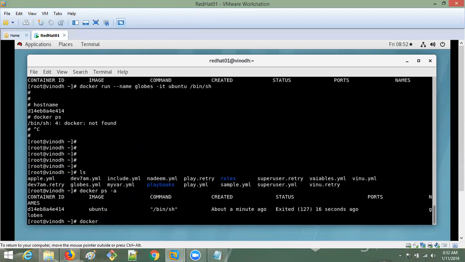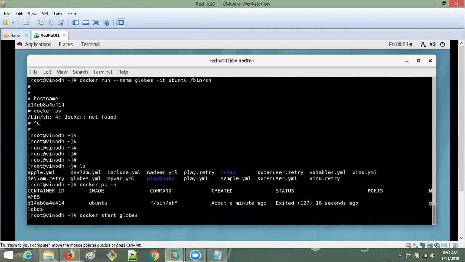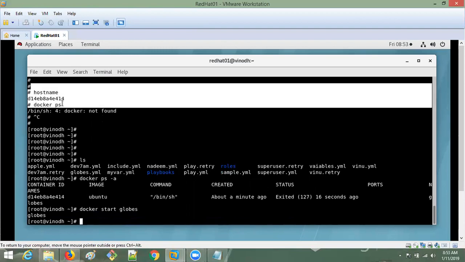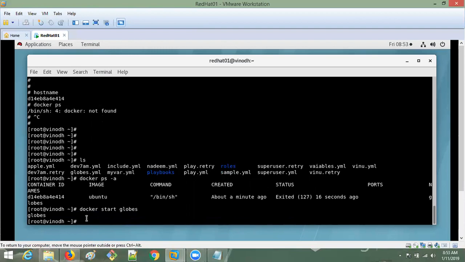Okay, so I created one Docker image. It was running. Oh no, it was exited because I gave Control D over there. So now see, let me start again. Docker start, and the name I gave was globes, right? Globes. Yeah, it was started. Due to some problem, it was stuck here, that's why I exited the container and started again. So docker start globes. It is running now. You can see docker ps.